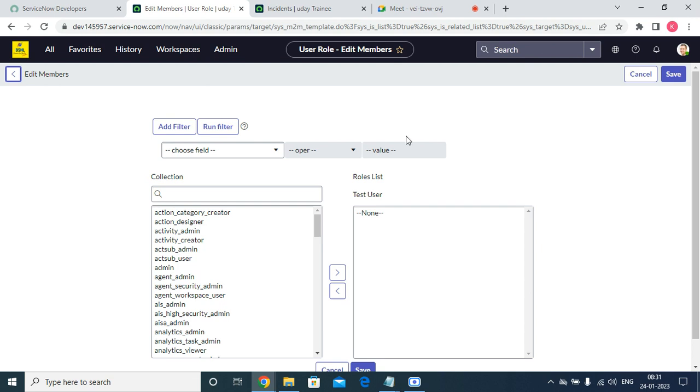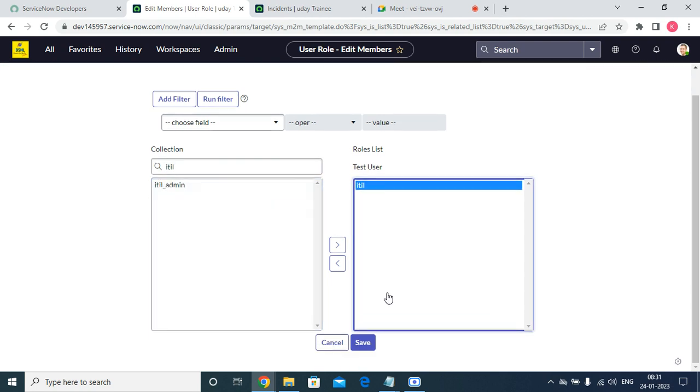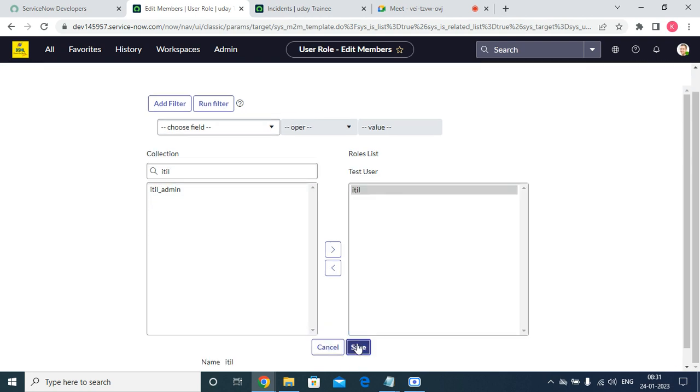Whatever we are seeing here, we will call it a slush bucket. Slush bucket is nothing but the place where we can add our role. So right now I'm just granting the ITIL role to the user. I will tell you all the user scenarios later.